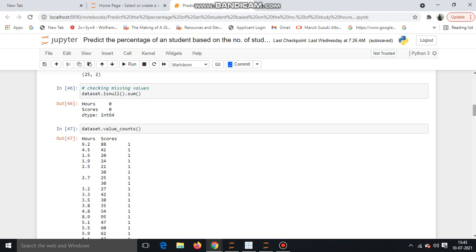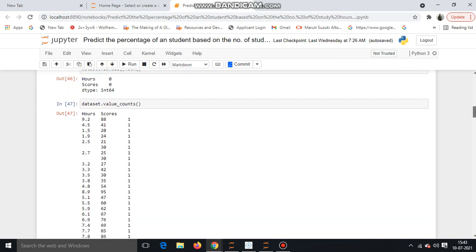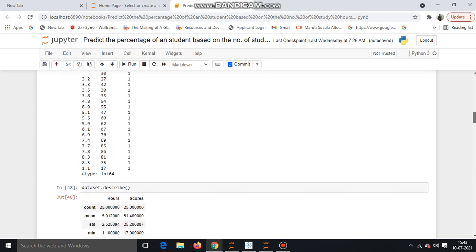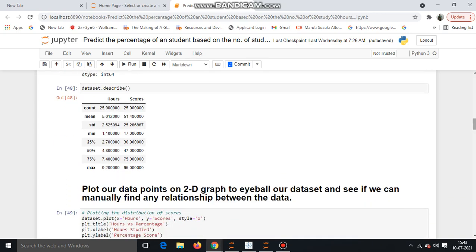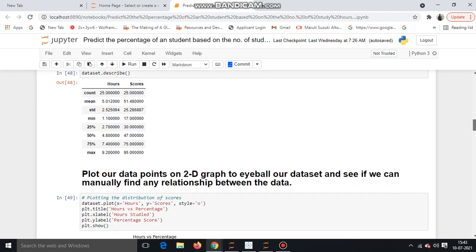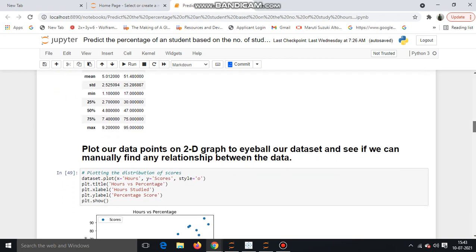And then we have to use the value counts, and then use the dataset.describe command, which gives the complete information of this dataset: mean value, count, minimum value and maximum value. After doing this, here we see our EDA part.